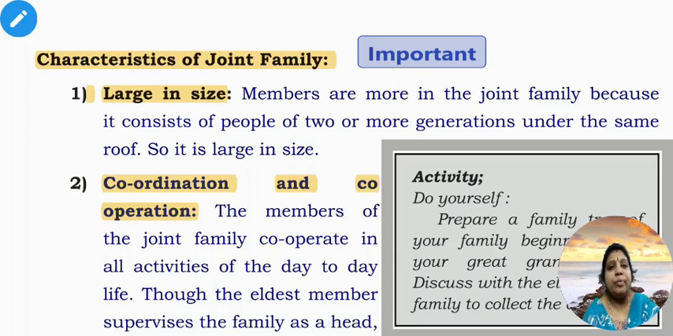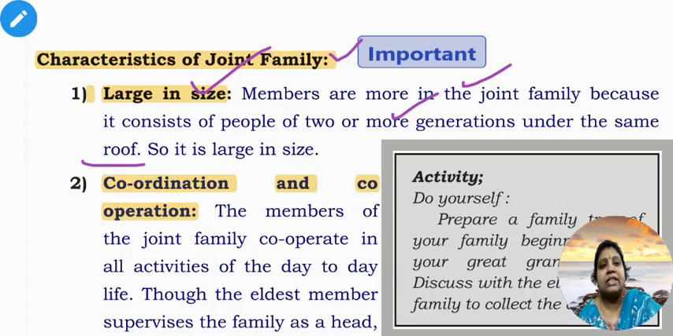After knowing the meaning of joint family, let us understand the characteristics of joint family. First point, joint family is large in size. As you already know, members are more in the joint family because it consists of people of two or more generations under the same roof, so it is large in size. About 30, 40, 50, even more people will live under one roof.